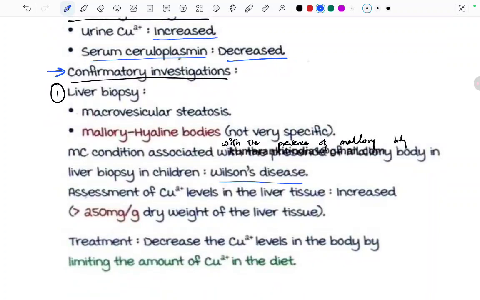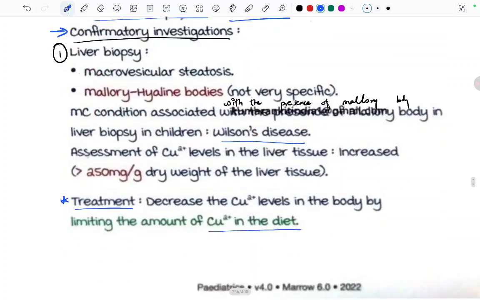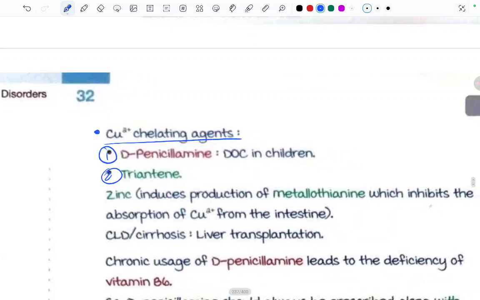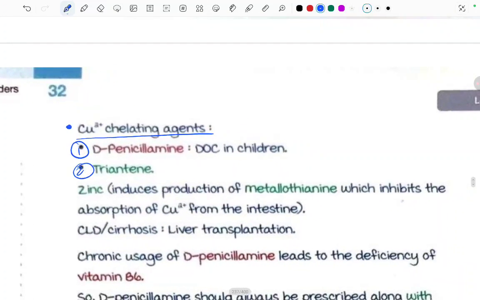Treatment is to decrease the copper levels in the body by limiting the amount of the copper in the diet. On treatment, what we need to do is decrease the copper levels in the body by limiting the amount of copper in the diet, and copper chelating agents can be used. What are the copper chelating agents? It is penicillamine, which is drug of choice in children. There is something called trientine, and zinc induces the production of metallothionein, which inhibits the absorption of the copper from intestine.